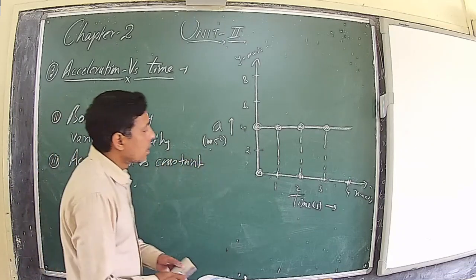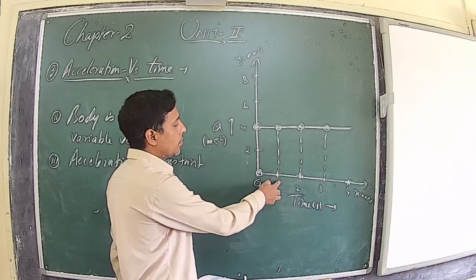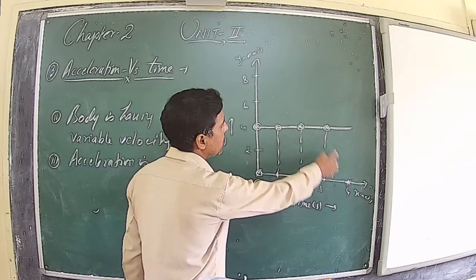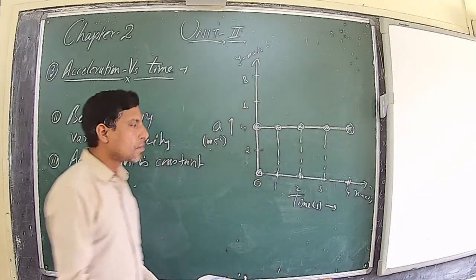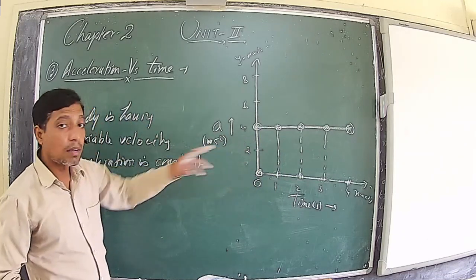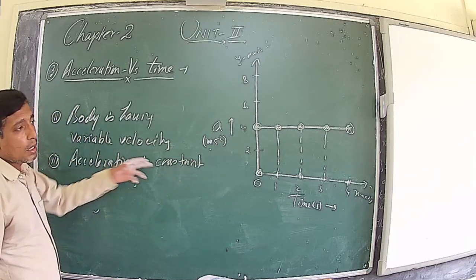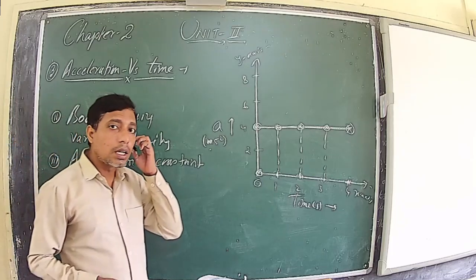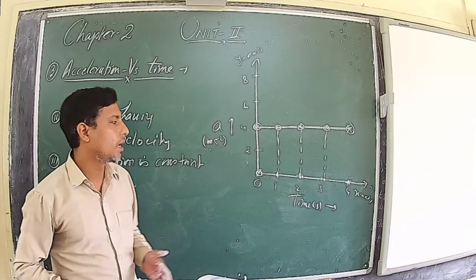You can see at time t equal to 0, the acceleration was 4 meter per second square. After 1 second, 4. After 2, 4 meter per second square. After 3, 4 meter per second square. After 4, 4 meter per second square, and so on. So if the acceleration versus time graph is parallel to the time axis, it means the body is having variable velocity, but acceleration is constant. It means the rate of change of velocity is equal in equal intervals of time.